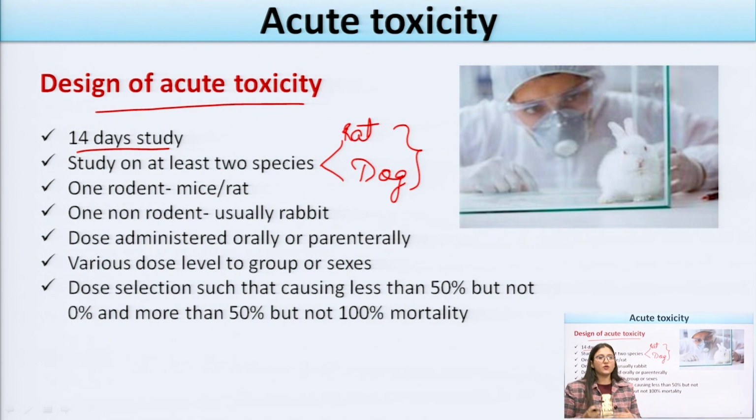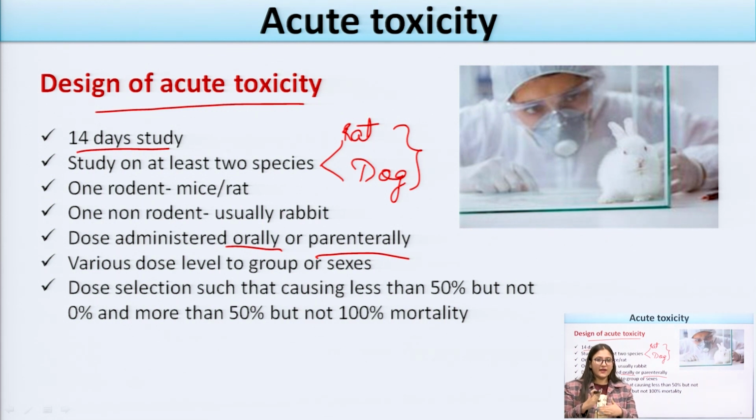The dose administered in the acute toxicity study can be given either orally or parenterally. Various dose levels are used across groups and sexes. I have told you that the dose selection used in the acute toxicity study is mainly for determining the starting dose of the drug.